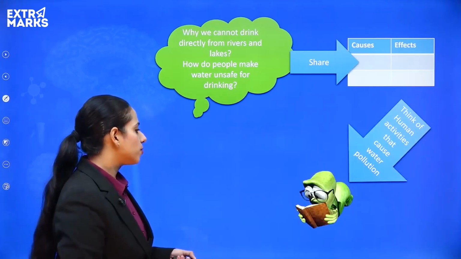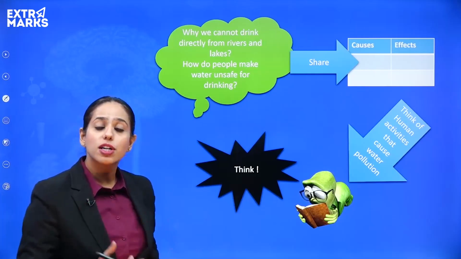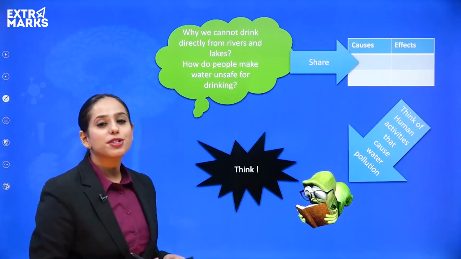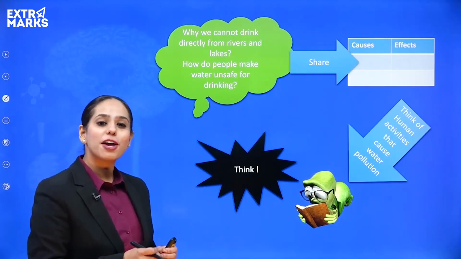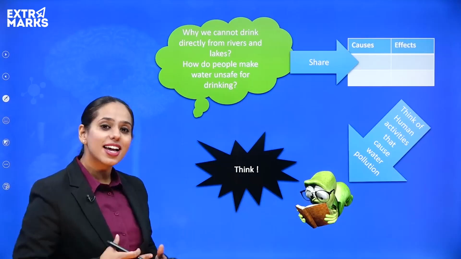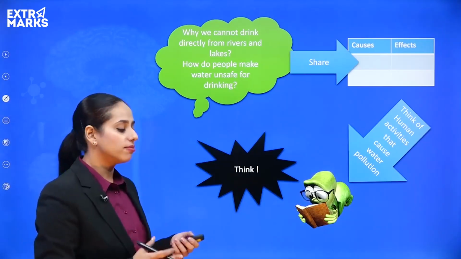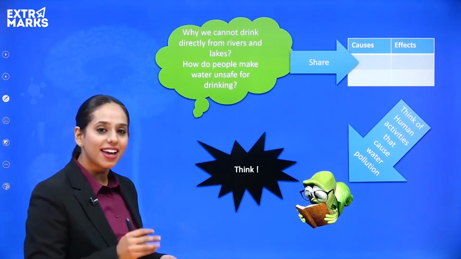Okay, so you can also think of different things that you have observed, that you have seen around, and then you can share your answer. You must have thought of things. So I'm giving you 5 more seconds to synthesize the answer. Even if you're not able to share, just keep your answers in your mind. Okay, so 5, 4, 3, 2, 1 and 0.